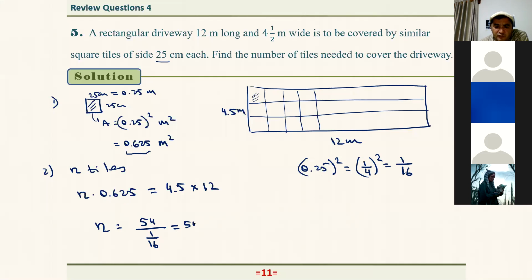That's equal to 54 times 16, right? And that's equal to 864. 864 tiles. So that means that if you are covering this surface with a tile whose length is 25 centimeters, then you need to buy 864 such tiles to cover the whole surface exactly. Okay, Adilhan?